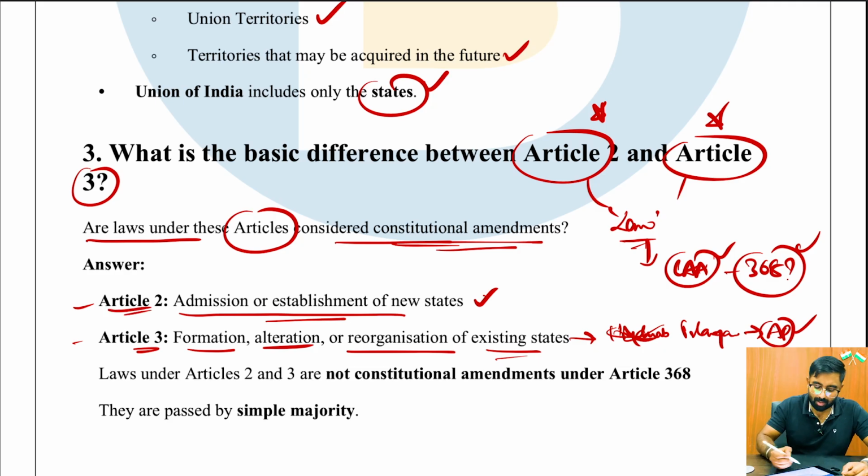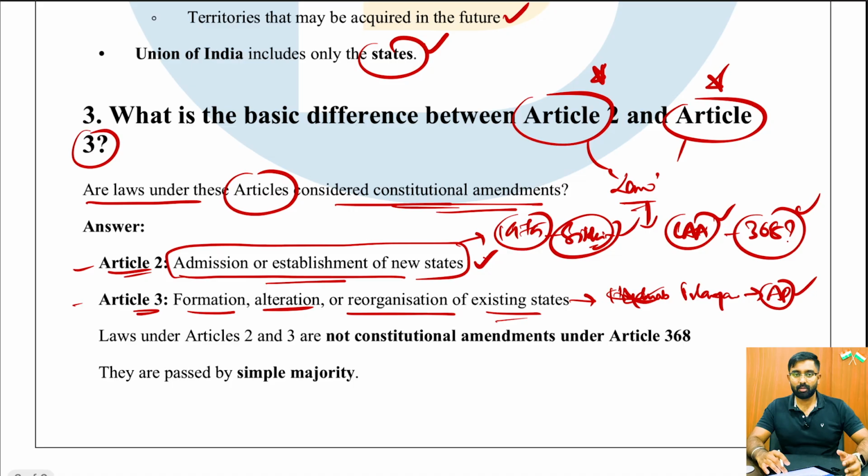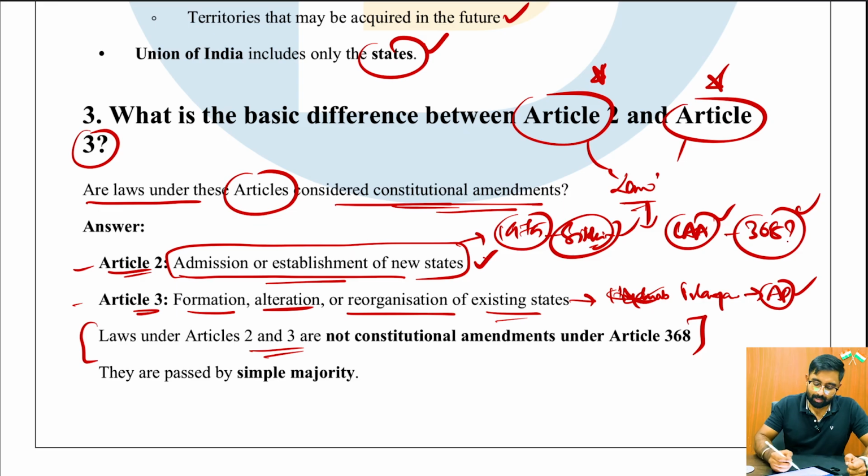And as a part of Article 2, it is the admission or establishment of new states. The very recent example is 1975, when Sikkim was included within the Union of India, right? So these are the two important examples with which you can remember. And for the follow-up question, are any laws under Article 2 and 3 considered as the Constitutional Amendment Act under 368? The answer is no.